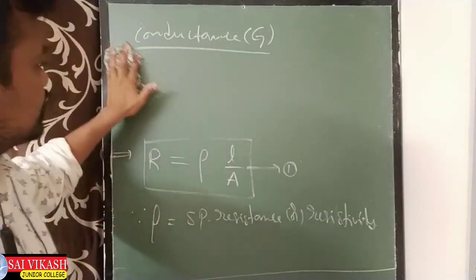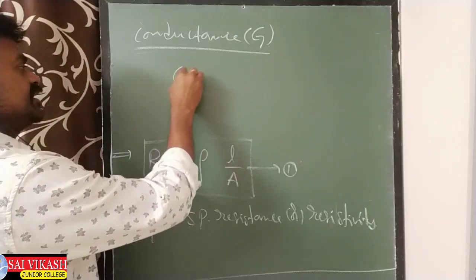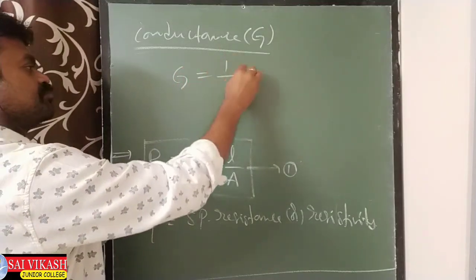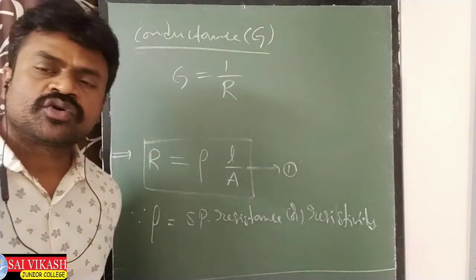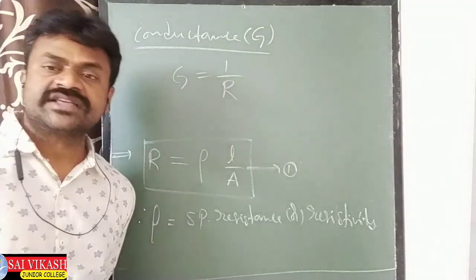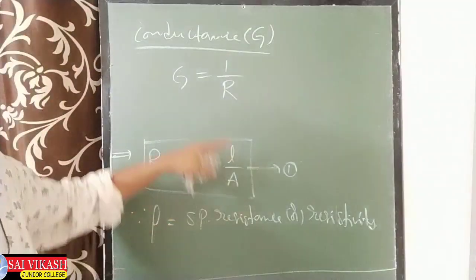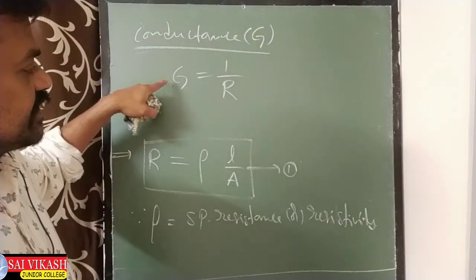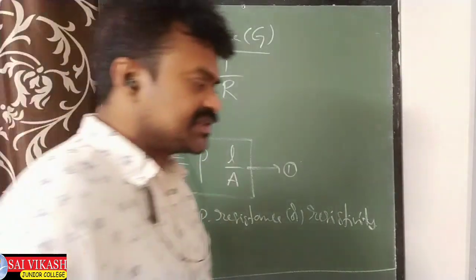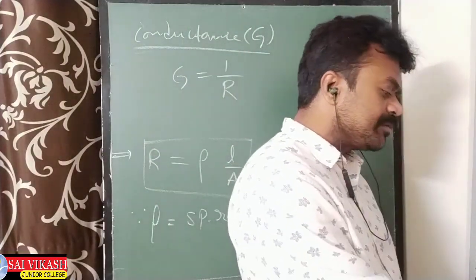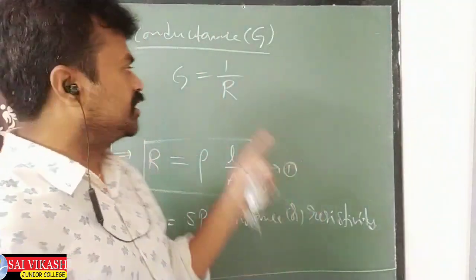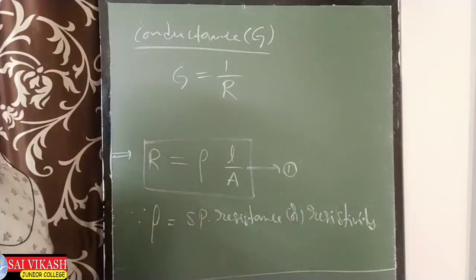The conductance G is the reciprocal of the resistance. That means when resistance is less, conductance will be more. Conductance means the ability of flowing current, so it will be more when resistance is less.